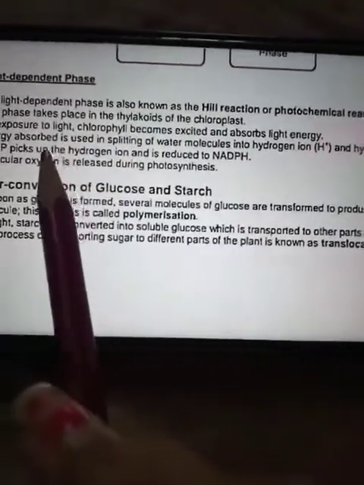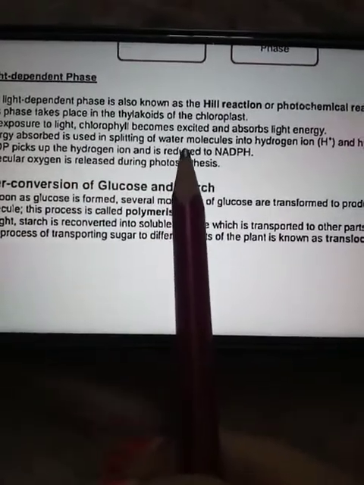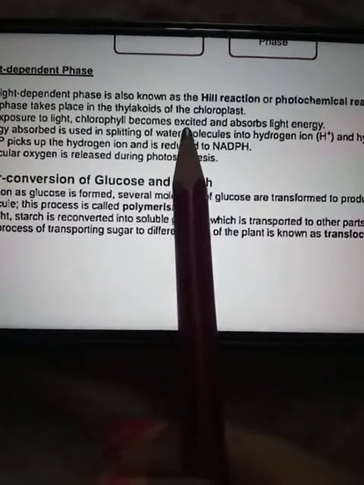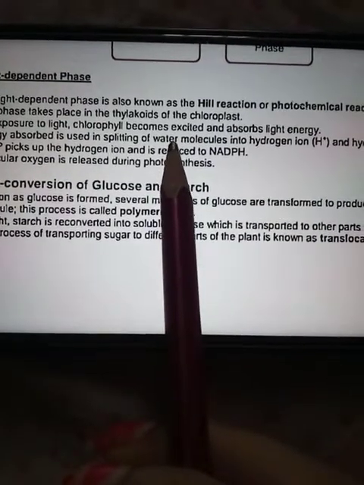And it leads to splitting of water. Splitting of water in the presence of light is known as photolysis of water.